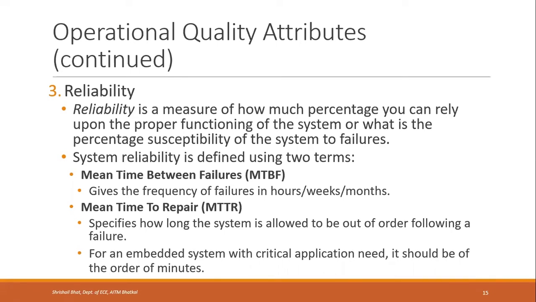There are two terms we use to define reliability. One is mean time between failures, or MTBF in short. It gives the frequency of failures in hours, weeks, or months. That means if there is a failure today, when will be the next failure? If you take different samples and take the average, that will give the mean time between failures. It should not fail very often. If it does not fail very often, then you can say it is a reliable system.